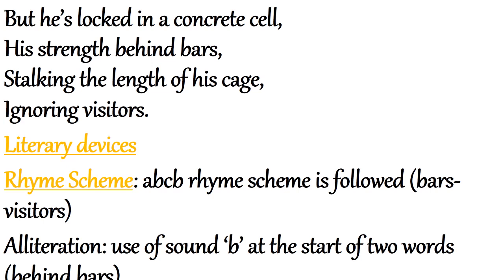Now the literary devices. Rhyming scheme, A, B, C, B. The rhyming scheme is followed here. Two rhyming words are given here, bars and visitors. Then alliteration, the use of sound B at the start of two words, behind bars.